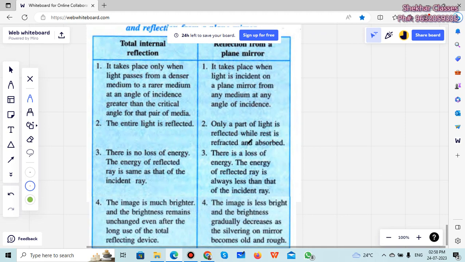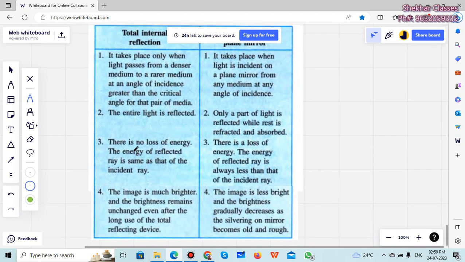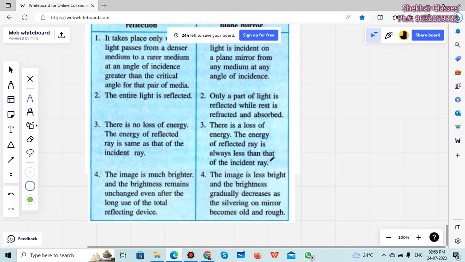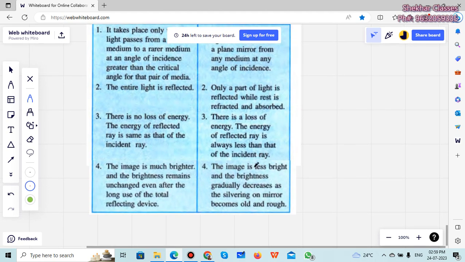Here only a part of the light is reflected while the rest is refracted and absorbed, right? Because the surface can absorb. Now here there is no loss of energy because the entire light has been reflected, right? And here there is a loss of energy because some amount of light energy is absorbed in it, right? And it has gone through multiple reflection also. The image is much brighter because the entire intensity of the light remains the same, and brightness remains unchanged even after long use of the total reflecting device. Here the image is less bright and the brightness gradually decreases as the silvering of the mirror becomes old and rough.